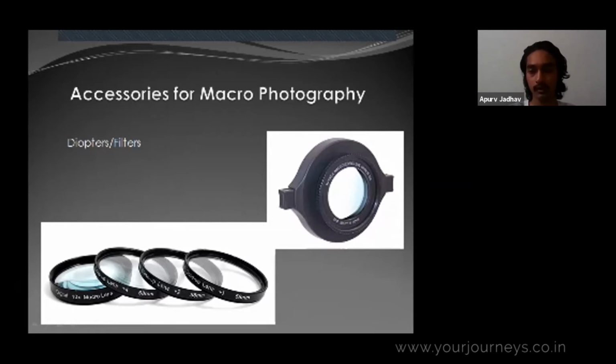This one is the Raynox DCR-150, and a similar one comes as the Raynox DCR-250. Now 150 and 250 are nothing but the power of magnification. The DCR-150 will allow you to magnify the image with 1.5x magnification, while the Raynox DCR-250 will allow you 2.5x. So you can get 2.5x magnification on a full frame sensor.